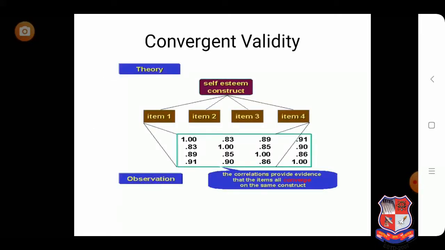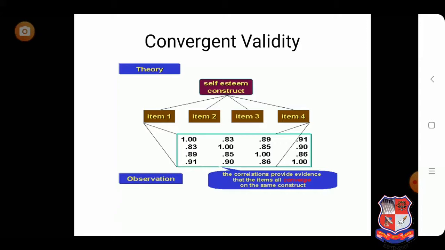Here an example of convergent validity is given. For example, take the self-esteem construct. This is a variable. To measure self-esteem, we have developed four questions: item 1, item 2, item 3 and item 4. Using these four items, we can measure self-esteem.